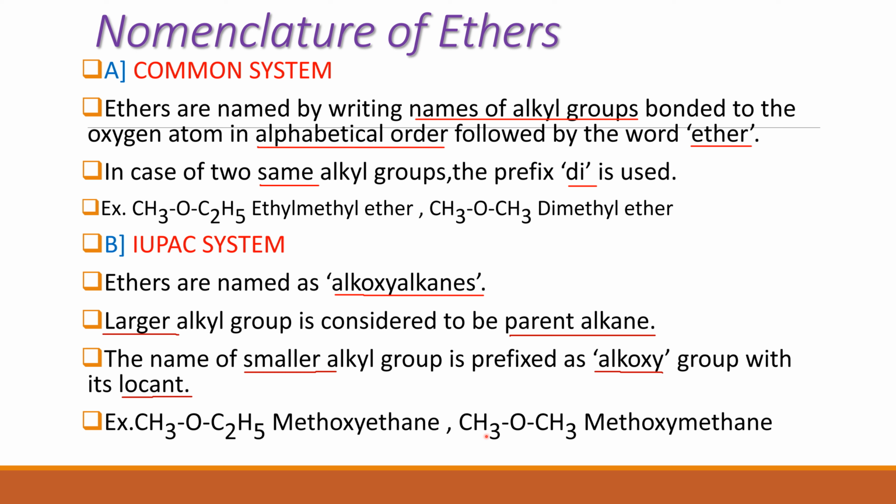Now here both groups are the same alkyl groups. Therefore, the parent alkane is with only 1 carbon atom and it will be methane, and the substituent will be the methoxy group. Therefore, the IUPAC name is methoxymethane.